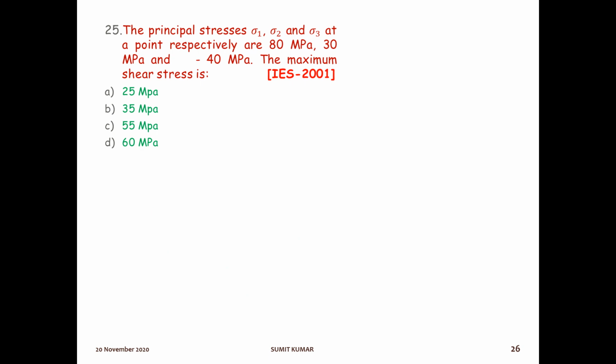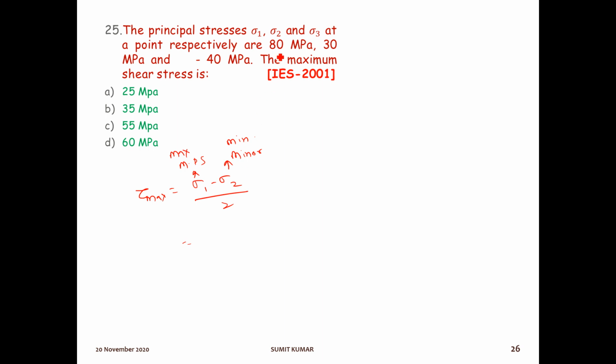The next question is, the principal stresses sigma 1, sigma 2 and sigma 3 at a point are given. What is the maximum value of shear stress? I hope that after using those formulas again and again, you have remembered the value of maximum shear stress: tau max is equal to sigma 1 minus sigma 2 by 2. Sigma 1 is the major principal stress, which is the maximum value, and this is the minimum.